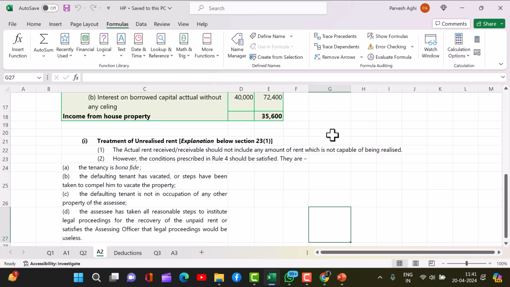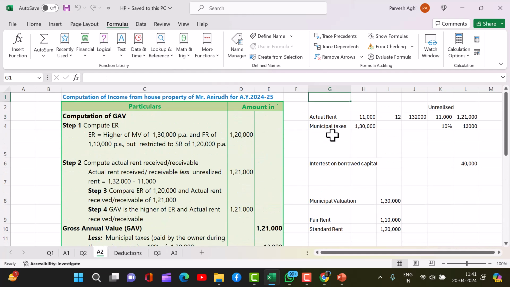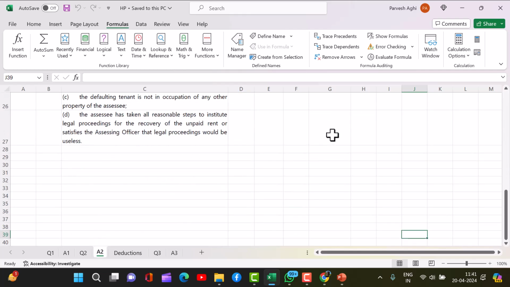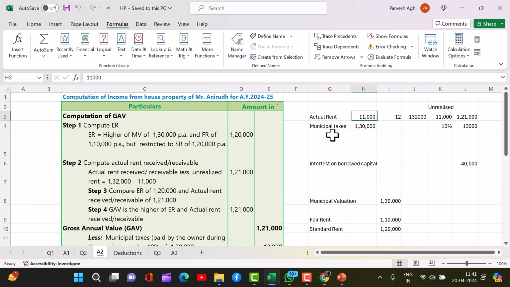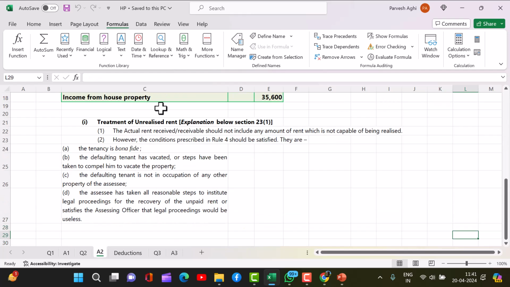So basically, if all these conditions are satisfied, then you will be allowed a deduction of unrealized rent. That means whatever rent you have not got, you can show only 1,21,000 as income. Otherwise, you have to show 1,32,000. If any of these conditions are not met, then you have to pay tax on 1,32,000. The tenant has not paid now, he may pay later, but in this case you have given up all hope of getting the rent. Why? Because the tenancy is bona fide.